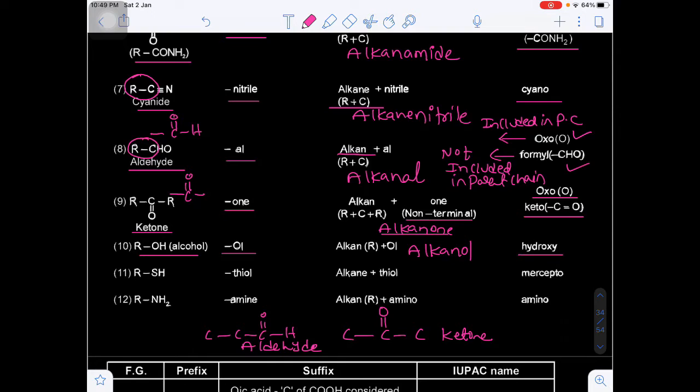And if the alcohol is a simple substituent, we can use the prefix hydroxy. And next one will be the thioalcohol, which is known as a thiol. Alkane thiol. This is known as what? Alkane thiol. And the prefix will be mercapto. And one more will be there, amine. Alkane plus amine is known as alkanamine. The IUPAC name of amines will be what? Alkanamine. And if the amine group is a simple substituent, we can say amino. Okay.